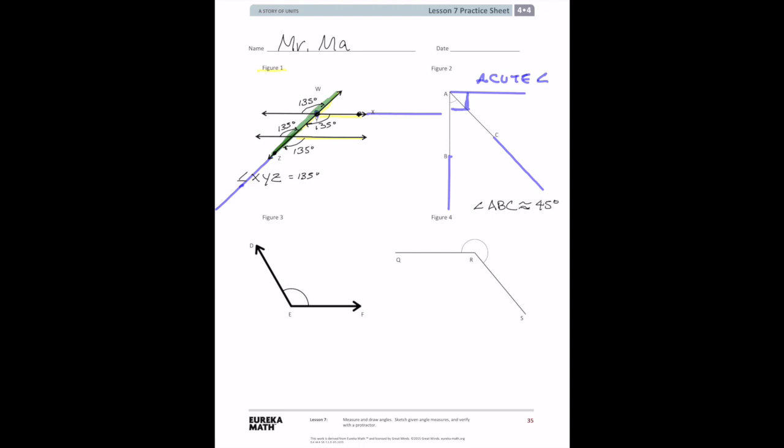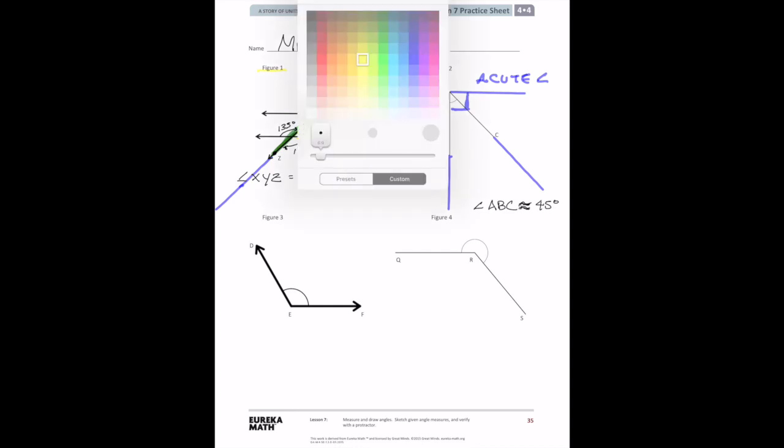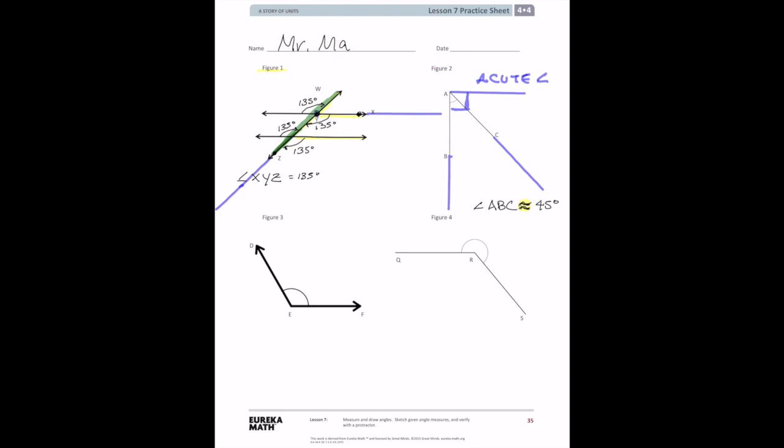And you notice I use this symbol here because that symbol represents about. So we're sort of estimating. This is about, or approximate is the right term.